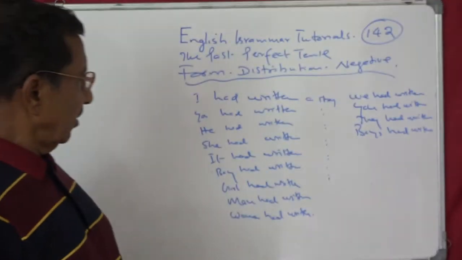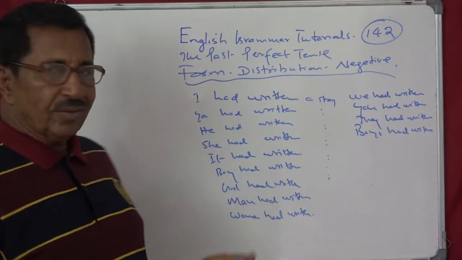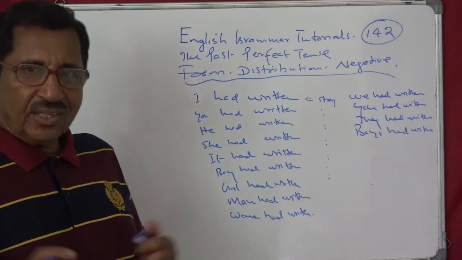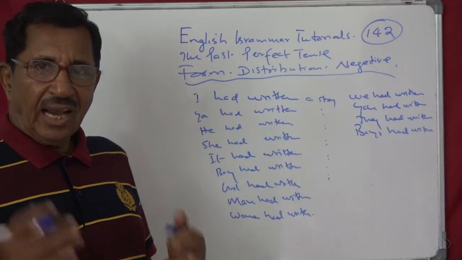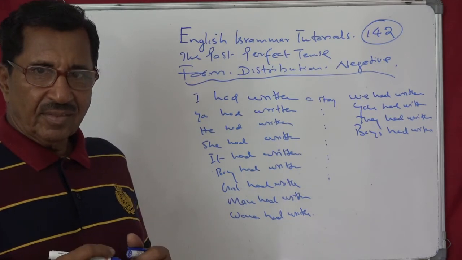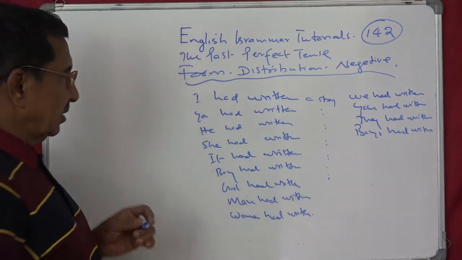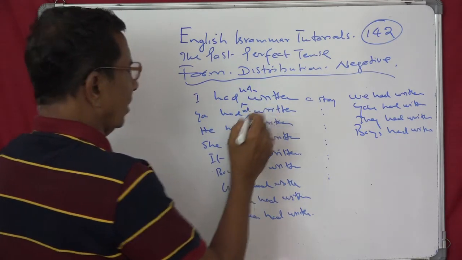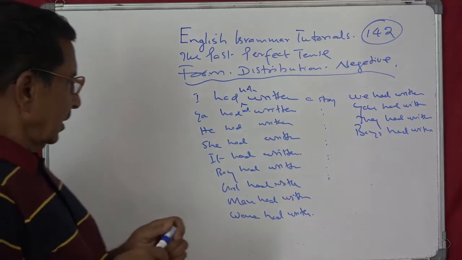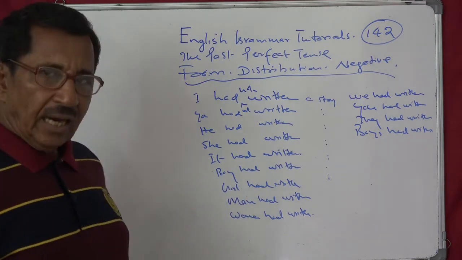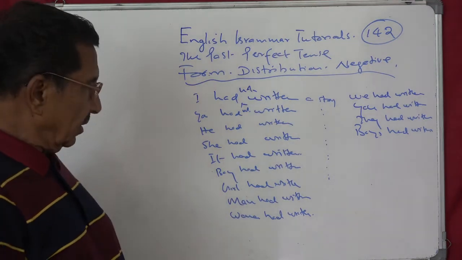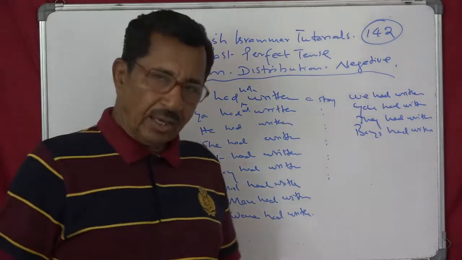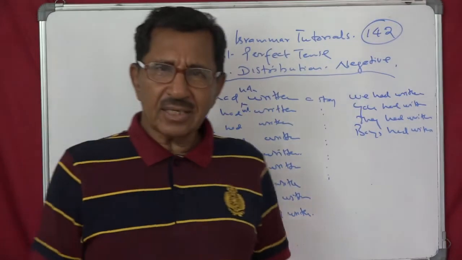And then there is no question of any distribution because there is only one form. For all the subjects, you can use had plus past participle. Understand? And you can make it negative like this. Had not written, she had not written, he had not written, it had not written, and so on. Boys had not written, they had not written, you had not written. So make 100 sentences like this.